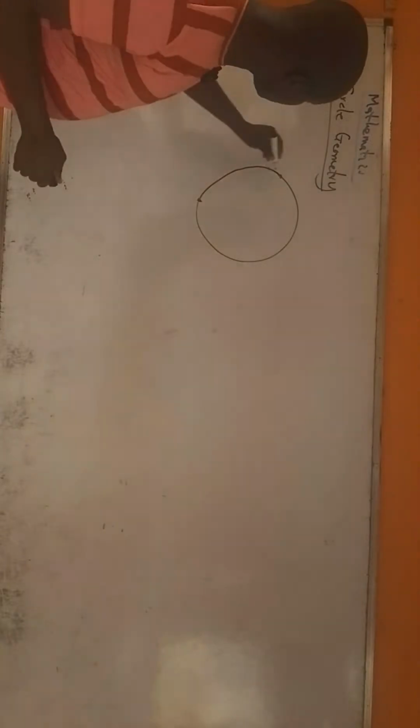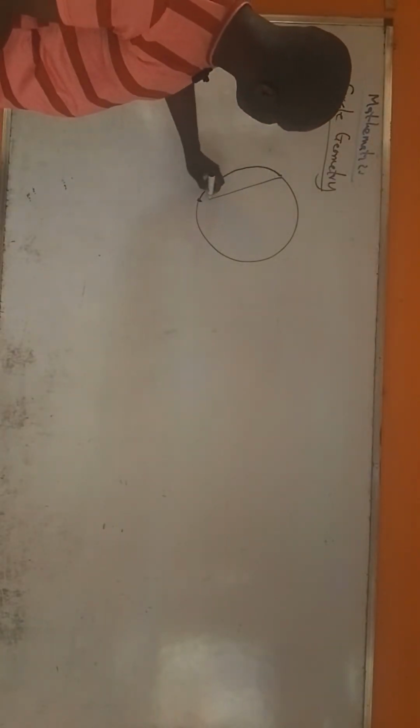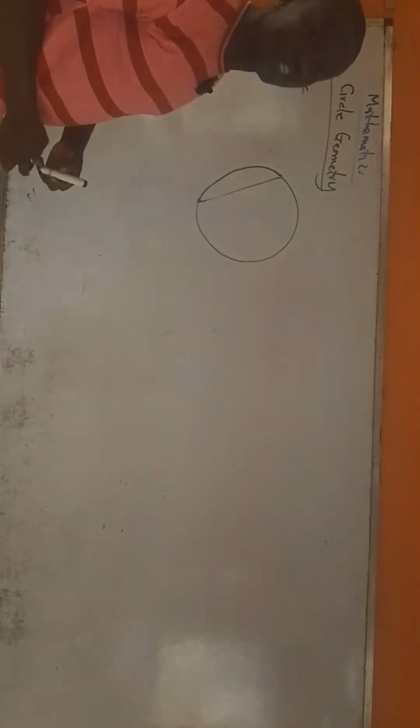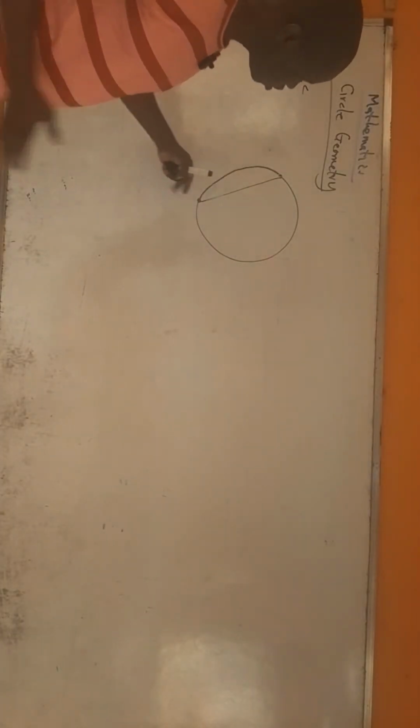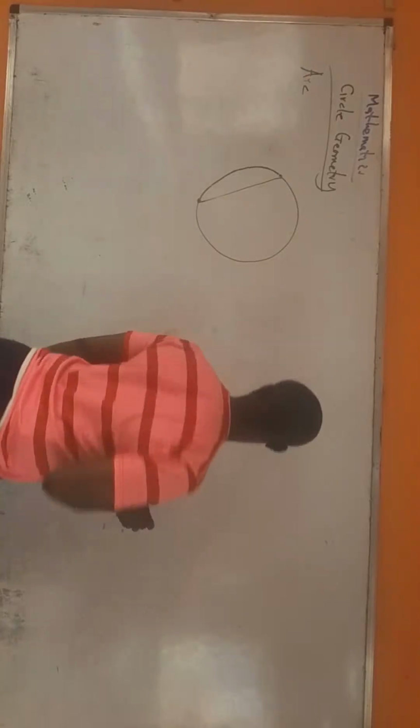So if I join this point to this point directly with a straight line, of course, you know that this straight line is called a chord. Why is it called a chord? Because it is a straight line that runs from one point of the circumference to the other. All right, so it's a chord.